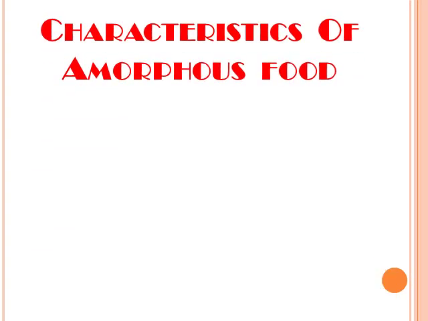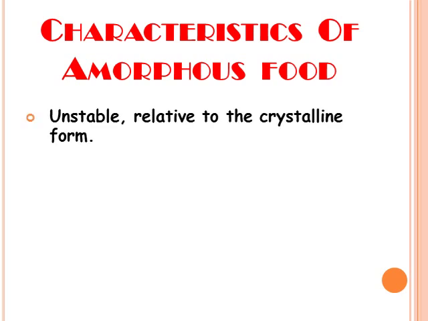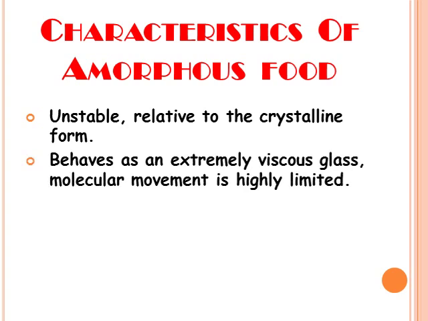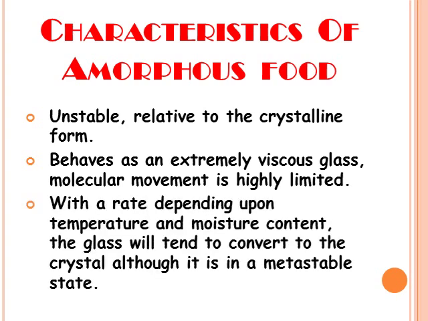The characteristic of amorphous food: it is unstable relative to the crystalline form. It behaves as an extremely viscous glass. Molecular movement is highly limited, and with the rate depending upon temperature and moisture content, the glass will tend to convert to the crystal although it is in a metastable state.